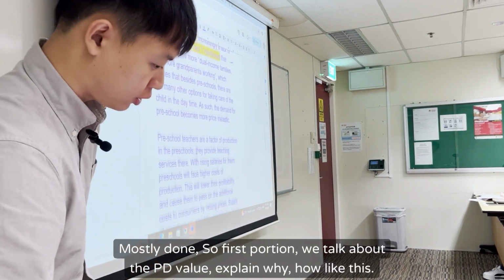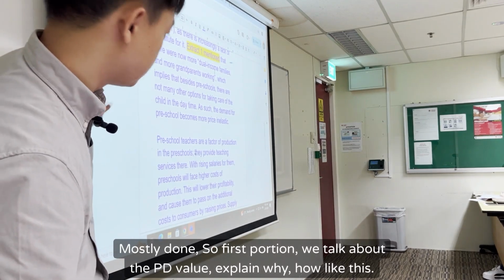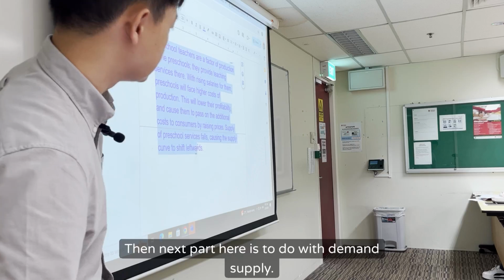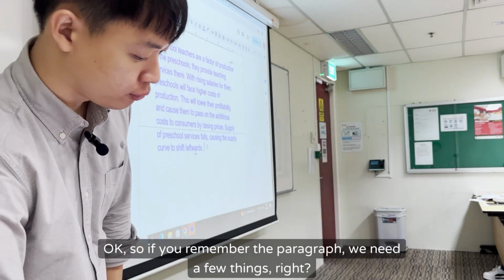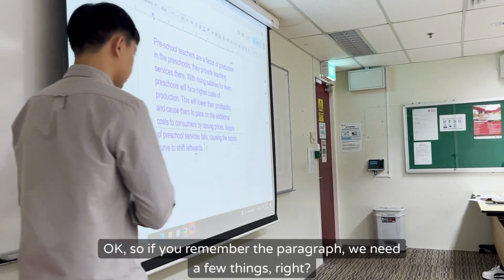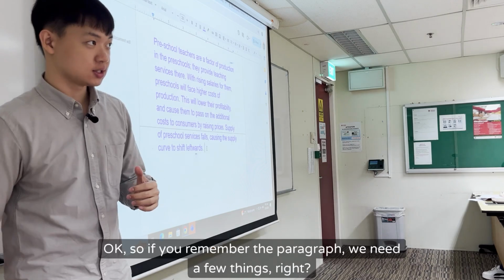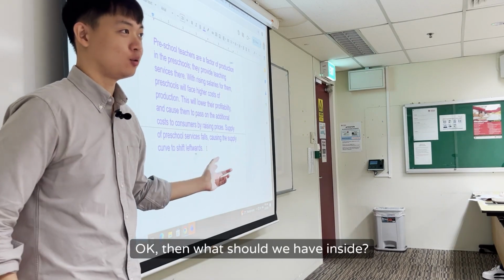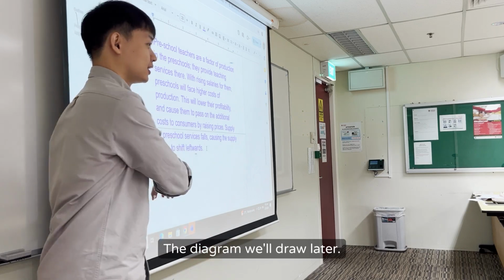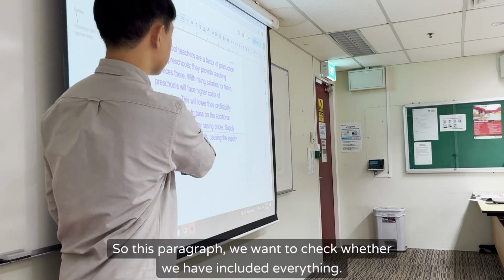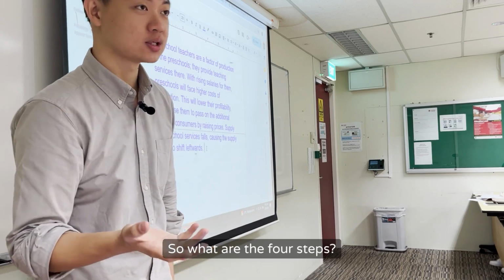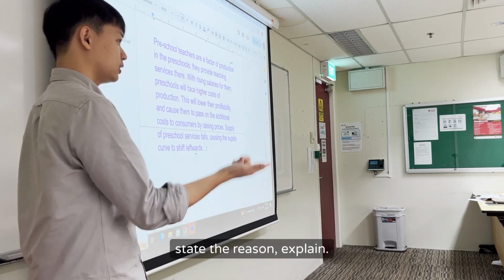So, first portion, we talk about the PED value, right? Explain why, how like this. Then next part here, it's to do with demand and supply. So if you remember the paragraph, we need a few things, right? What should we have inside? What are the 4 steps? The diagram we'll draw later. So for this paragraph, we want to check whether we have included everything. What are the 4 steps? State the reason, explain, change.